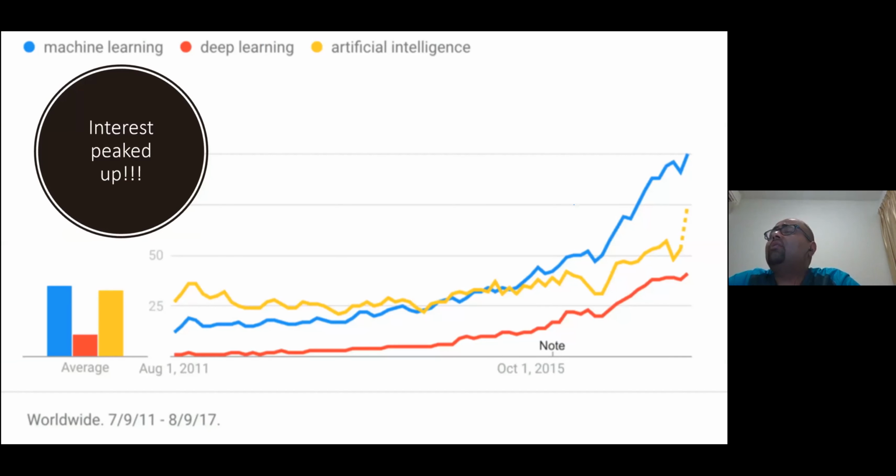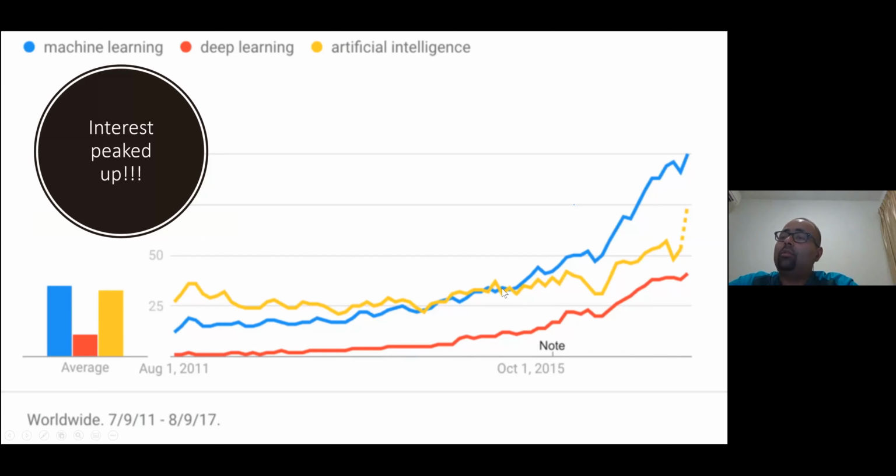And most important, I would say, is the interest, right? If you see this, the interest in artificial intelligence and machine learning has really picked up. Deep learning too, but not as much as machine learning and AI. The reason is that everyone is talking about these things, and they want to learn and move into these areas, whatever domain they are working in. When there is interest, people start thinking along that line.